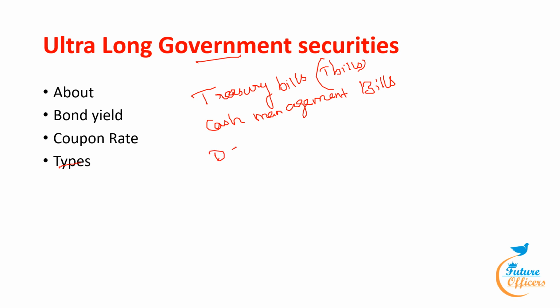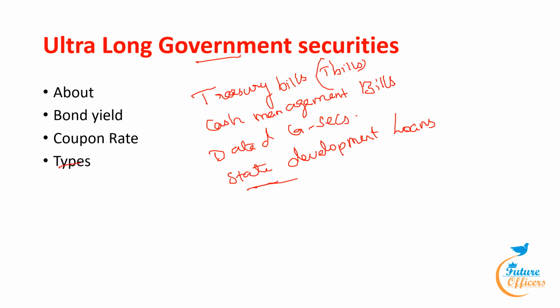Next, dated G-Secs. Next, state development loans. So these are some of the types of government securities.